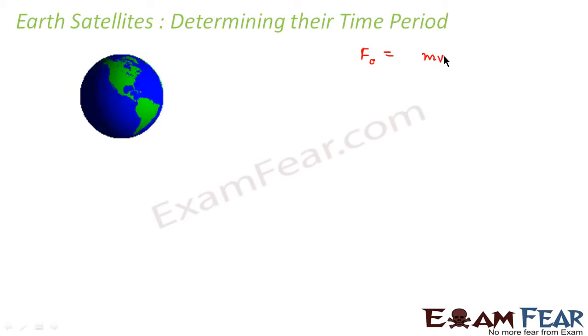This centripetal force will be mv square divided by r. What will be r? r will be nothing but Re plus h. h would be the distance of the satellite from the surface of the Earth, because Re is the radius of the Earth. Now the satellite would be somewhere at some point, say this. So this distance will again be h. So the entire distance would become Re plus h, right? This centripetal force will act towards the center.